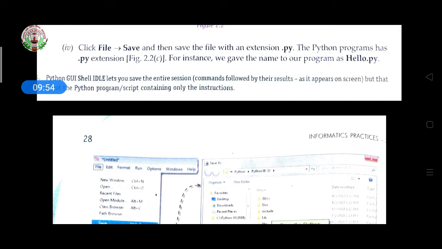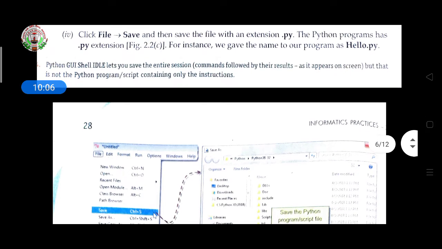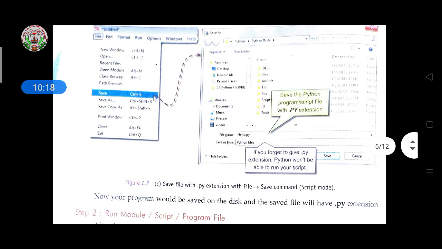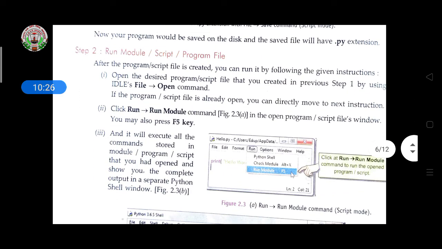In the exam, a question will be asked about what the extension of Python is. The Python program has the .py extension. For instance, we gave the name of our program as hello.py. So here the file name is hello and the extension is .py. Like this we have to save a program. It is given here how to save your program. Okay.